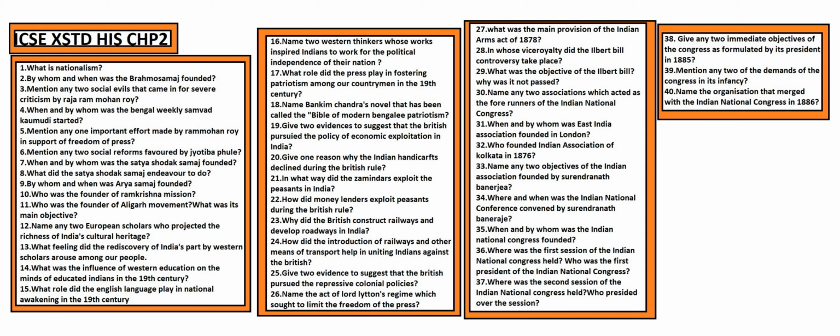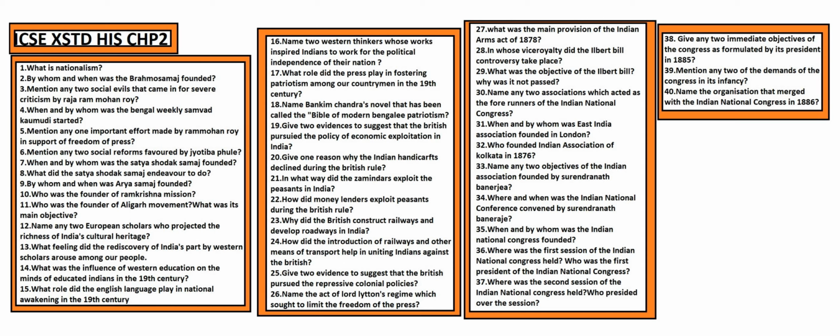Mention any one important effort made by Raja Ram Mohan Roy in support of freedom of the press. Raja Ram Mohan Roy argued that whatever civil liberties were enjoyed by the people of England should also be enjoyed by the Indians, and presented a petition to the Supreme Court for legal action to be taken against press regulations.